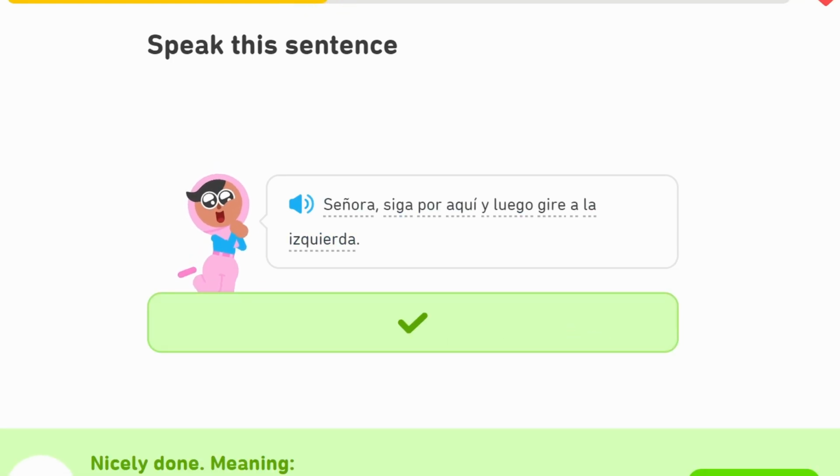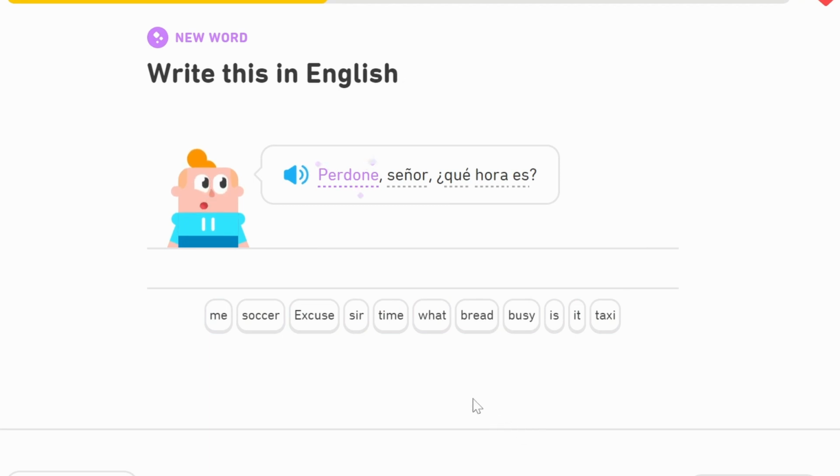Perdone, señor, ¿qué hora es? Here they've used perdone, but you can simply say perdón or perdóname. It just means excuse me. Señor, sir. This is a very common phrase in pretty much all languages, but in Spanish, ¿qué hora es? means what time is it?